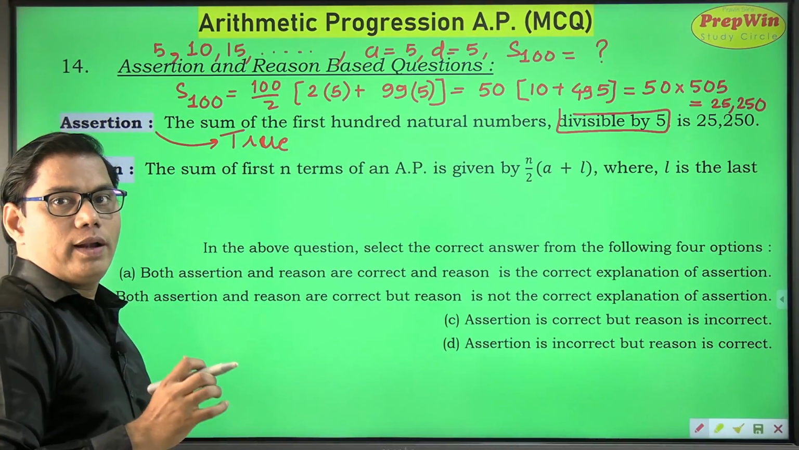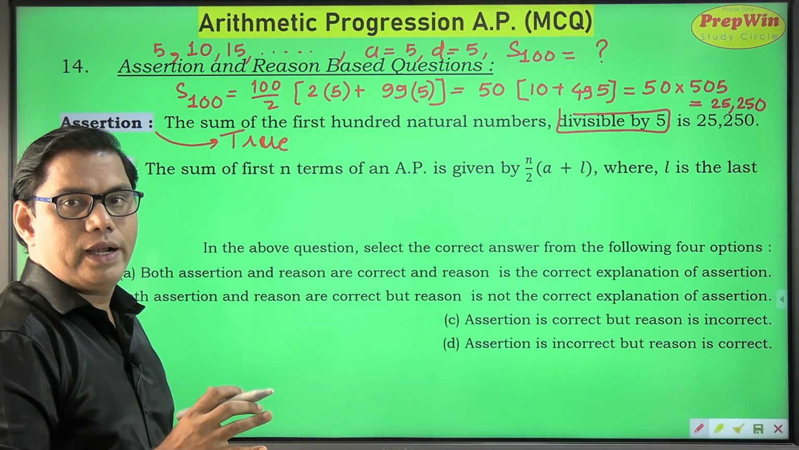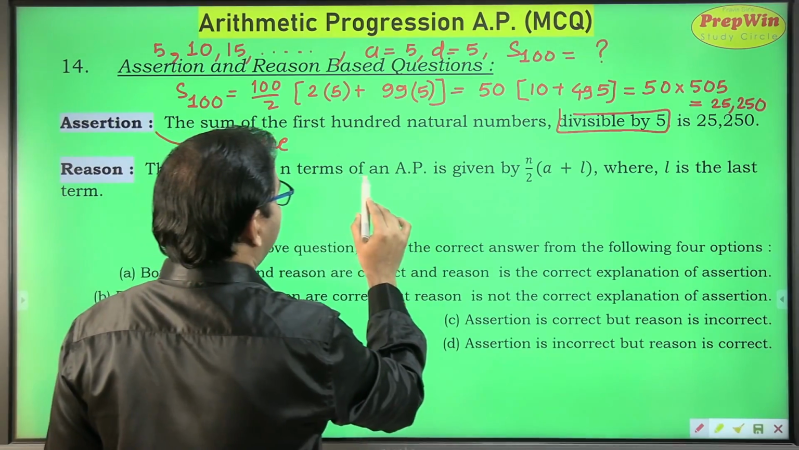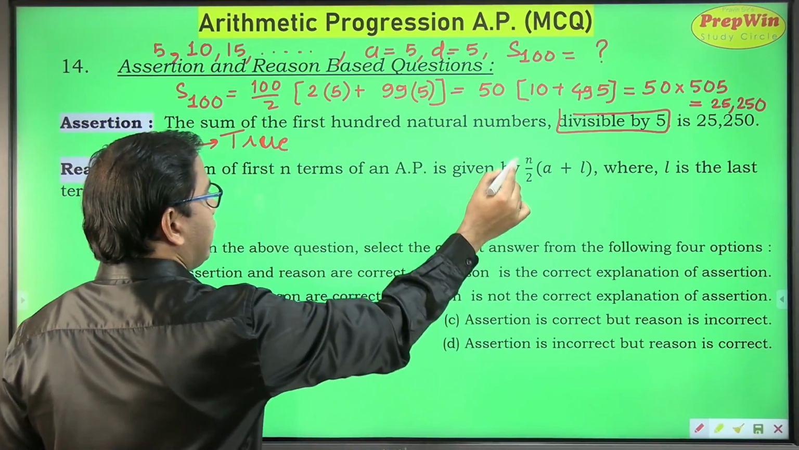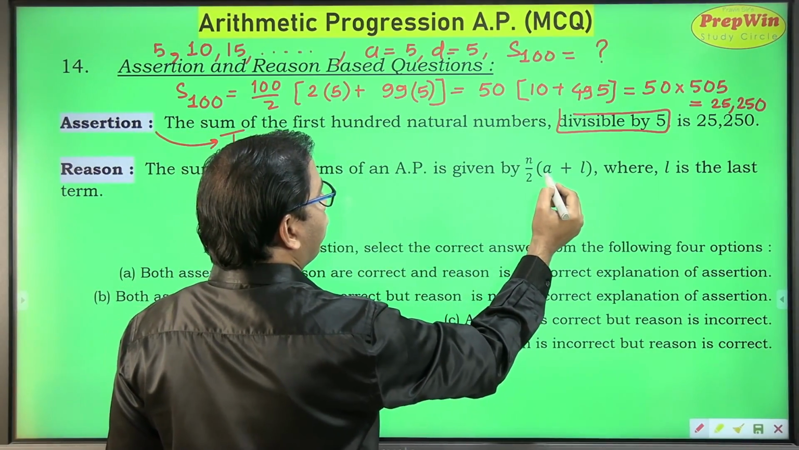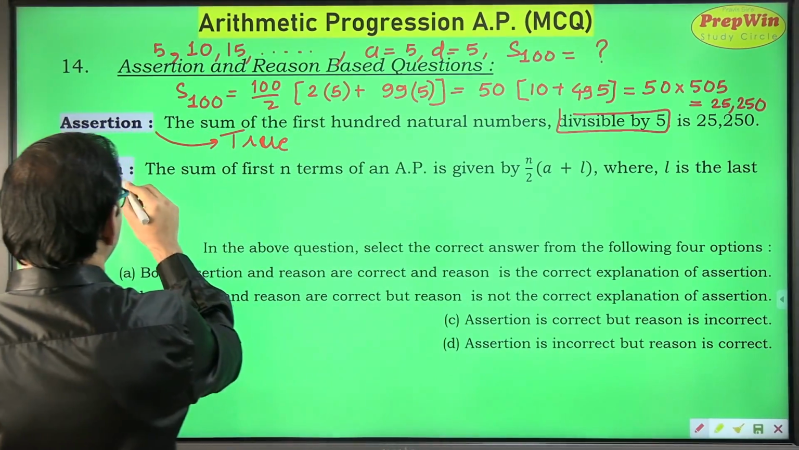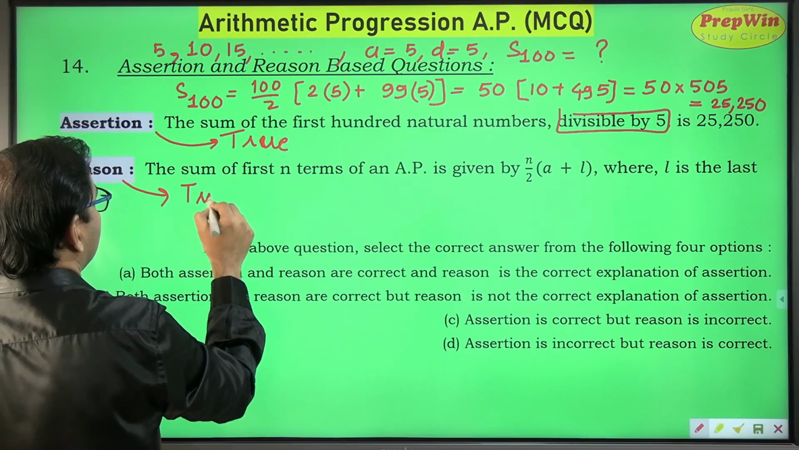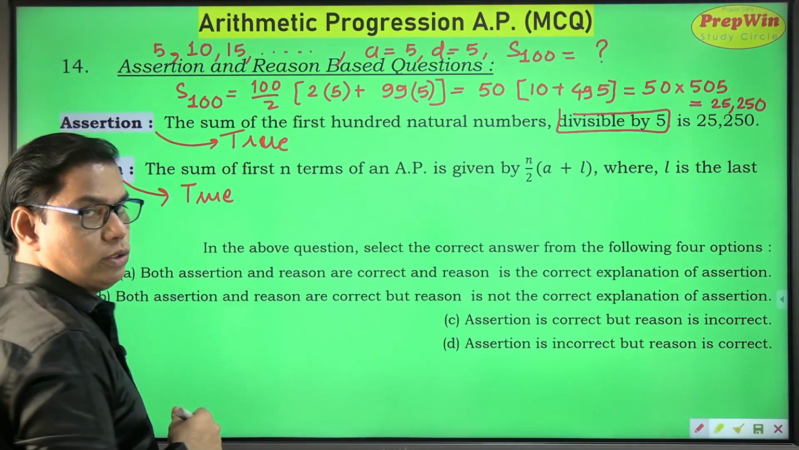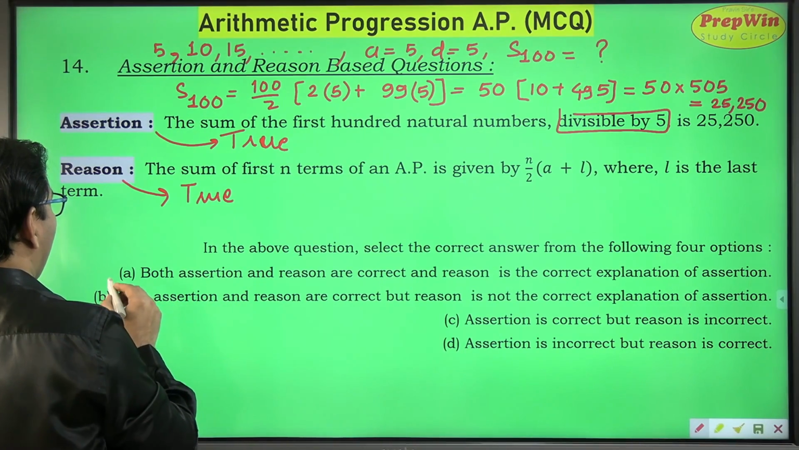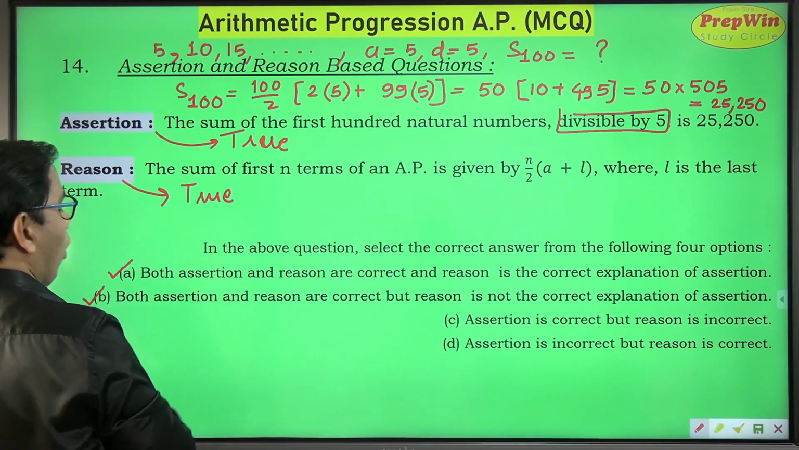Now for the reason, I will try to find out whether it is a true or a false statement. Sum of the first n terms of an AP is n upon 2 into first term A plus L, the last term. So this is also true. The statement is also true, and the reason is also true. So one thing is for sure, when both are true, your option is either A or B.